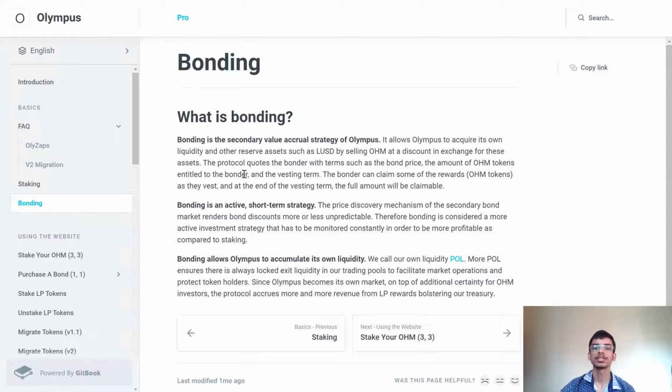So it will reduce the supply, and eventually the OHM token price will be above the floor price. And in the vice versa scenario, the opposite will happen. So those were the two main things, staking and bonding, through which you can benefit from Olympus DAO.